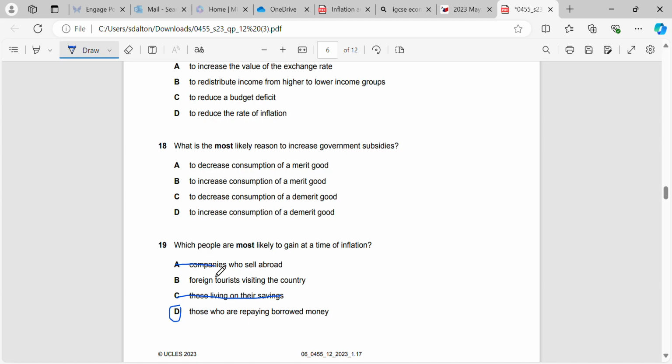Companies who sell abroad will not benefit from it, because the price of their exports are likely to increase due to the fact that prices are going to increase in their own country. So they'll have to sell at a higher price in another country, which may reduce the amount of exports they can sell. And foreign tourists are definitely not going to benefit, because they're going to have to pay more when they come to our country, due to the fact that everything is getting more expensive in our country with inflation.